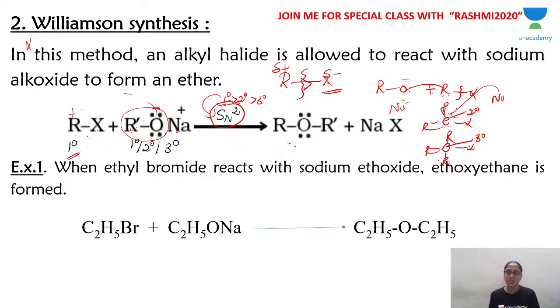The positively charged carbon is the electrophilic carbon. Why? Because it is attached to halogen, so carbon develops a partial positive charge and the halogen a partial negative charge. Partial positive charge means it is electron deficient, and electron deficient species are electrophilic. So the electrophilic carbon has to be attacked by the nucleophile, is it not?